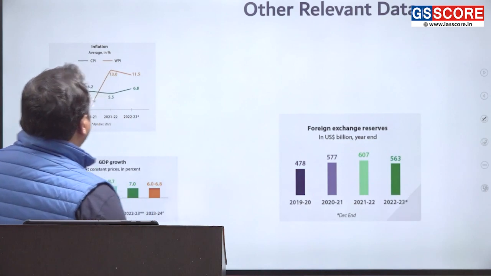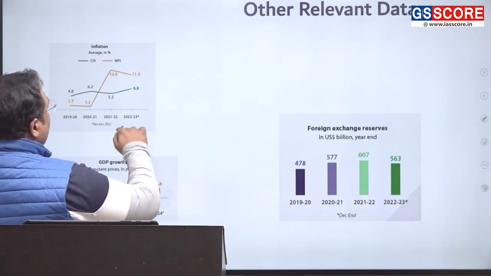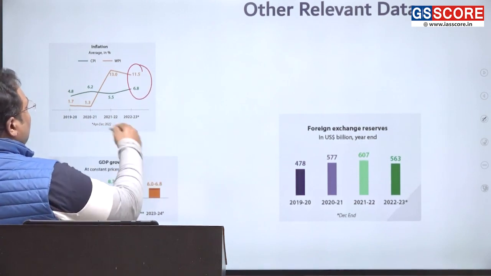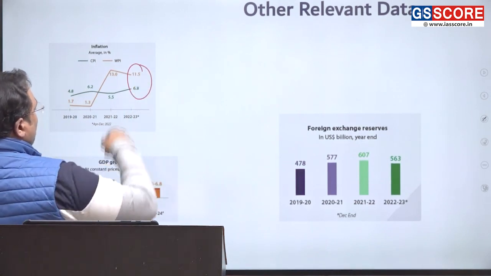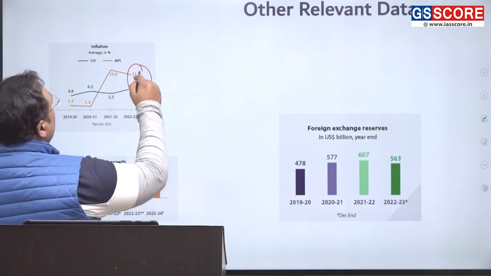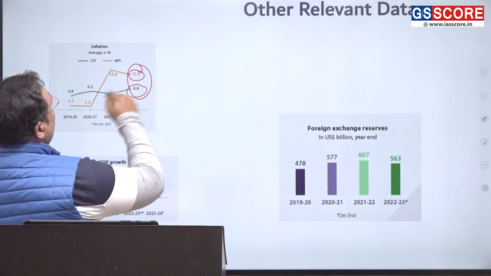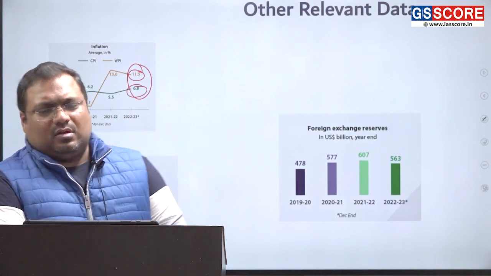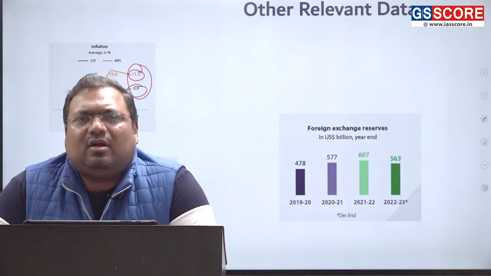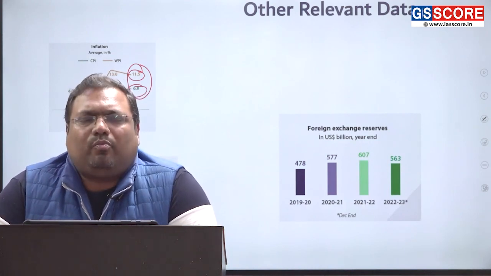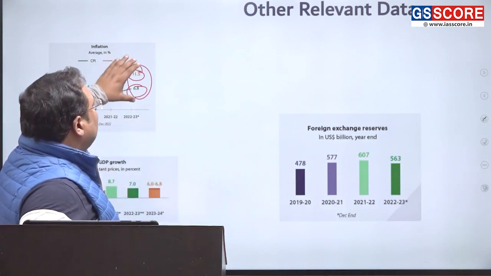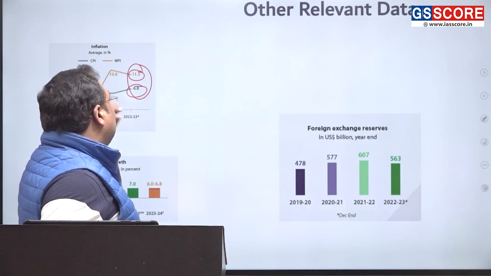And then some of the other data, the average of the first 6 months or first 8 months of 2022-23 is this. The WPI average is 11.5, CPI average is 6.8. The inflation is high. Inflation was high last year. But the good sign is now, by the end of December, the WPI number has fallen greatly. This is average. This is higher.